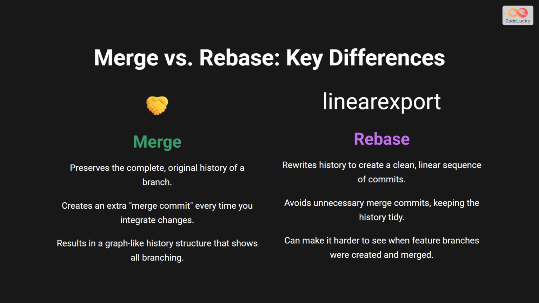Let's put them side by side. Merging preserves history as it was, creating a merge commit to tie everything together. This gives you a complete, but sometimes complex, graph of how branches were developed. Rebasing, on the other hand, rewrites history to create a simple, linear timeline. It eliminates the need for merge commits, which keeps the history looking clean and tidy, but you lose some context about when branches were originally created.